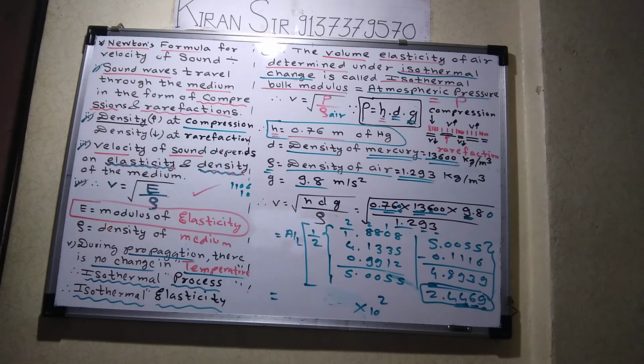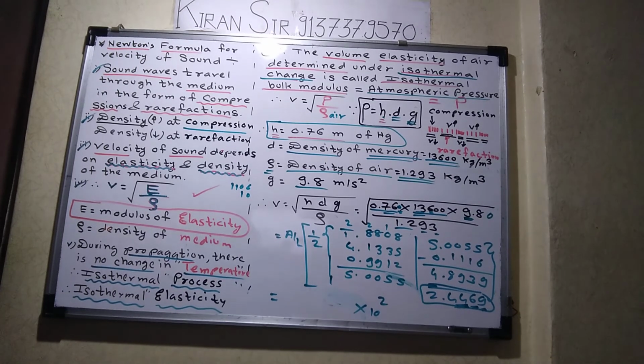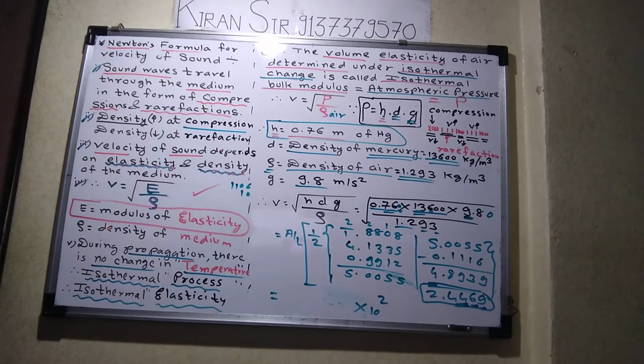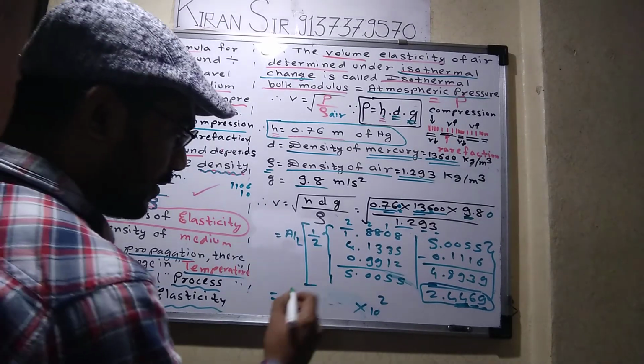You add and tell me the answer. 2799. Yes, 2799.